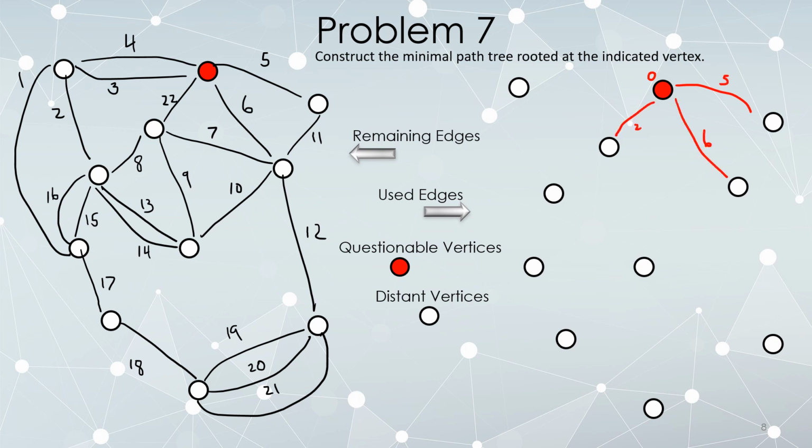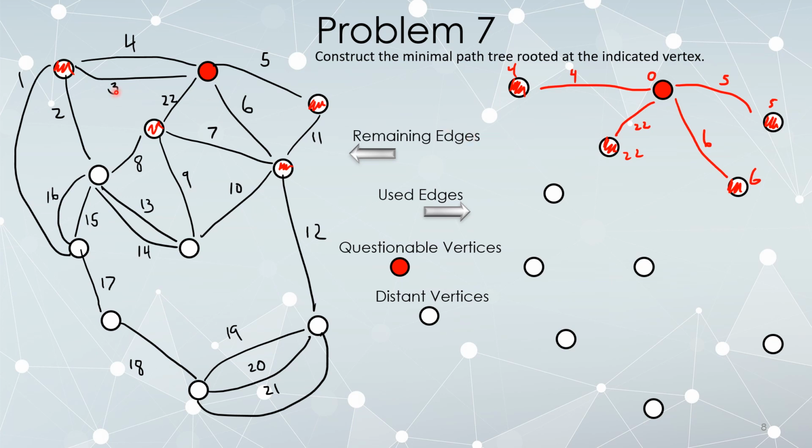This edge, 22. And let's throw in this edge, and I'll use the one that's labeled 4 just to make a point. So these are all our first connections to these vertices, which means they are no longer distant. They're now questionably connected at a total distance of 4, 22, 6, and 5, respectively.